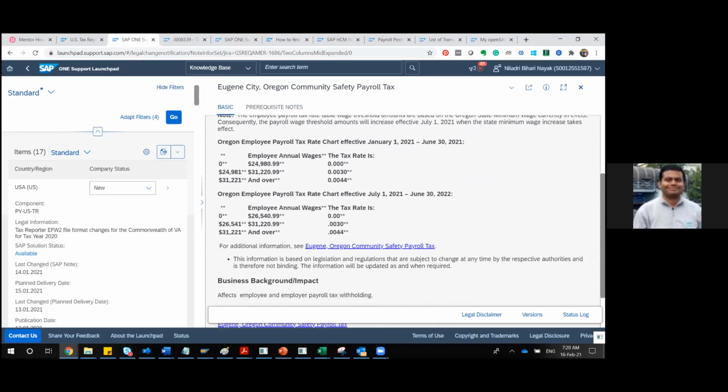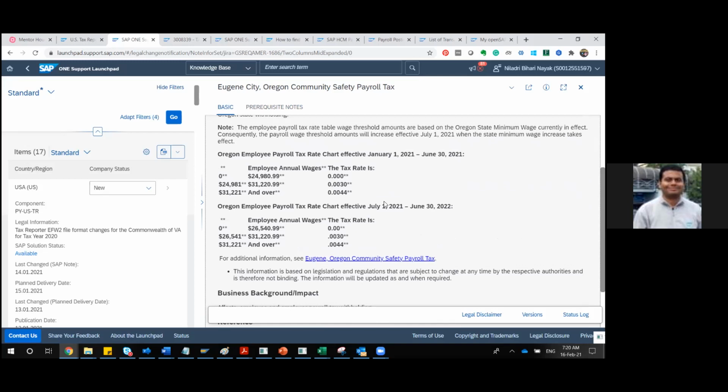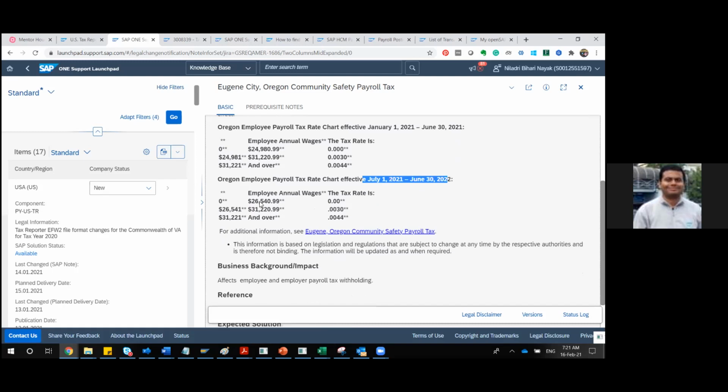If you see, there are some calculations they're giving. For this, they have given a new payroll tax rate chart, which is applicable from January to June 2021. So this is my applicable tax chart, and from July to June 30, 2022, the next cycle. So basically, they have a different rate. This is a kind of sample.